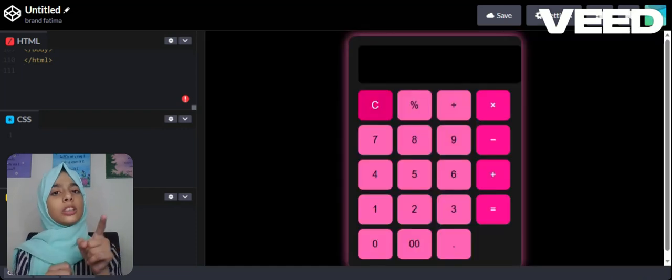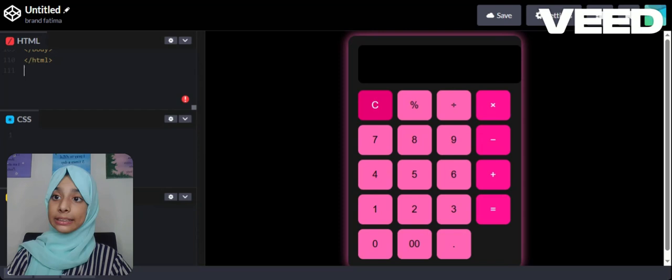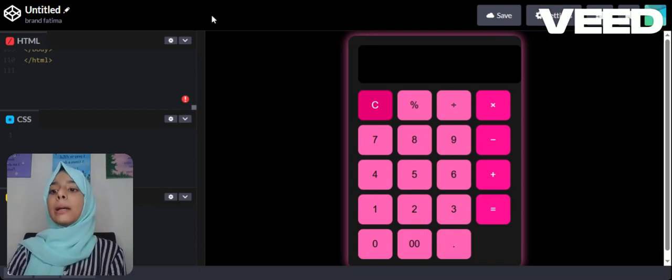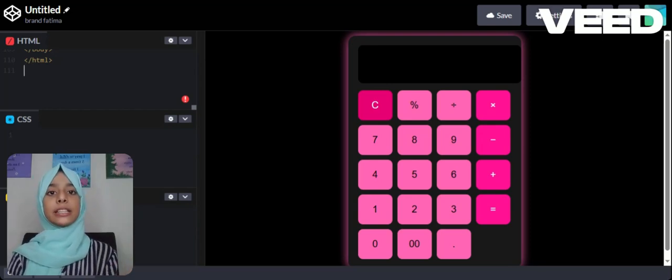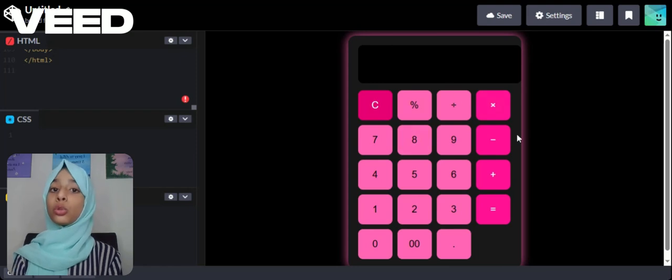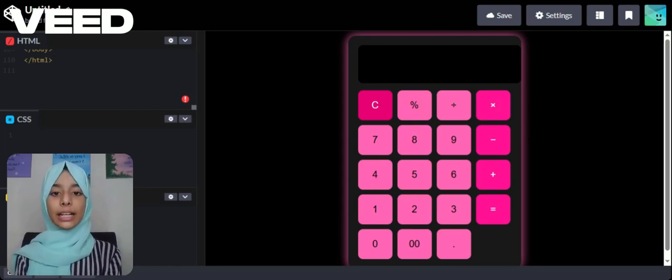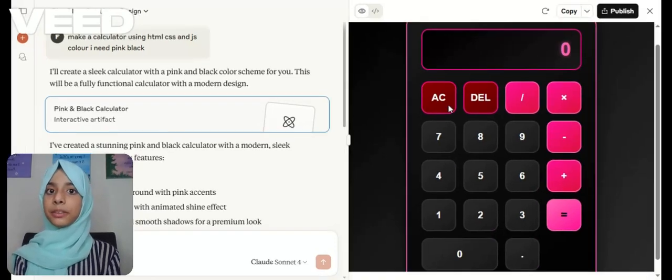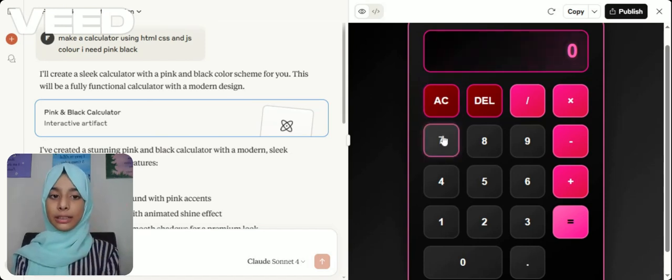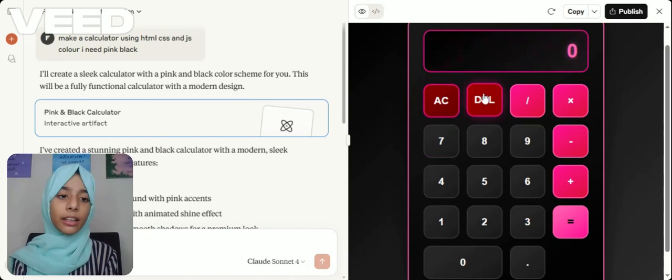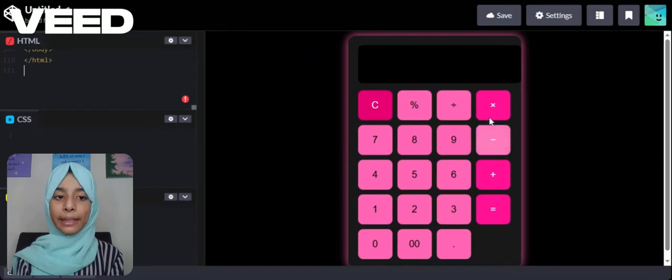Now you may have a query. You will say that Fatma says CSS is important, but ChatGPT didn't give me CSS because it put the CSS and JS in the HTML and only gave me updated HTML code. If we don't have CSS, this will not look very good. But we asked ChatGPT to also add CSS, and now you can see our CSS has been added. This looks somewhat similar to Claude's, but here the clear and delete buttons are red, and everything else is pink and black.